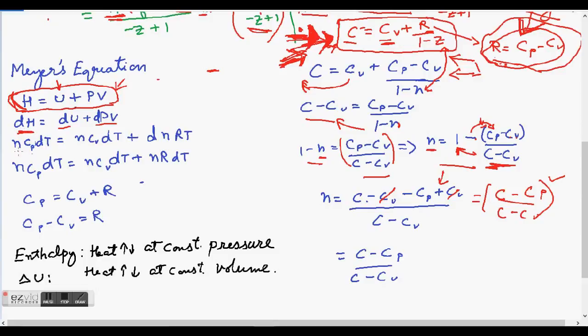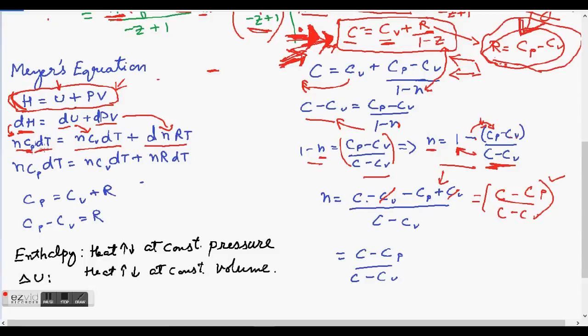Again, we will use the same equation that we have been using, which is nCp dT is equal to nCv dT plus d(nRT). PV is equal to nRT is the ideal gas equation. Change in internal energy is given by nCv dT, and change in enthalpy is given by the number of moles of gas multiplied by molar heat capacity at constant pressure multiplied by change in temperature, right? So that's what enthalpy is.